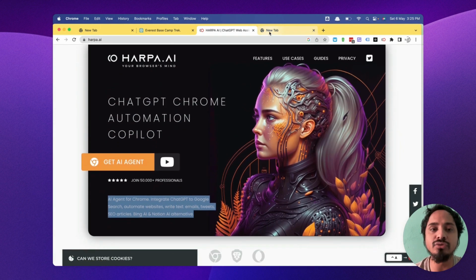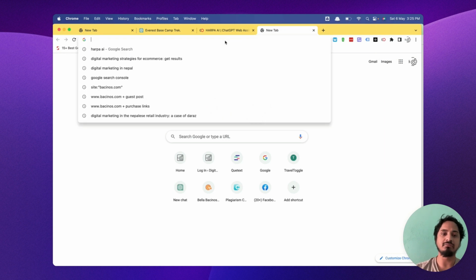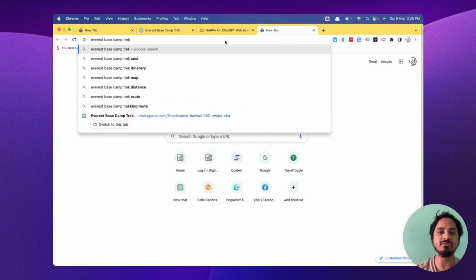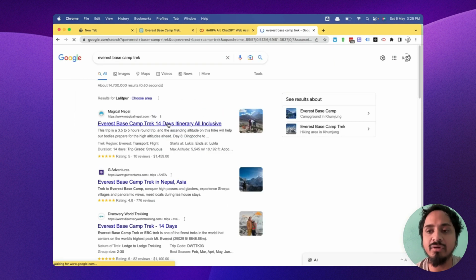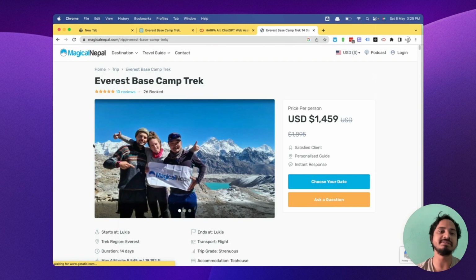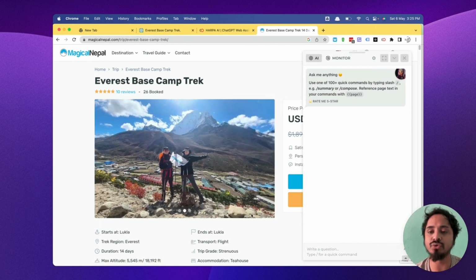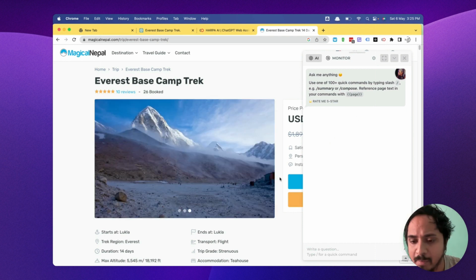Okay, guys, so let's see. I want to type Everest base camp trek. Let's see which one is ranking. Okay, Magical Nepal is there, so I'm going to click on Magical Nepal. Okay, so this is the package page. Let's see. I have already installed the Harpa AI extension, so here is the chat pop-up.